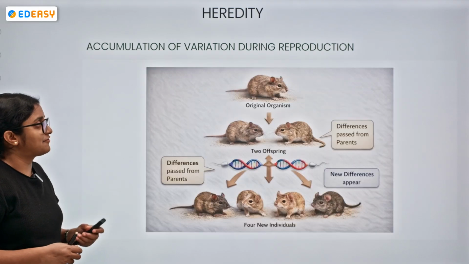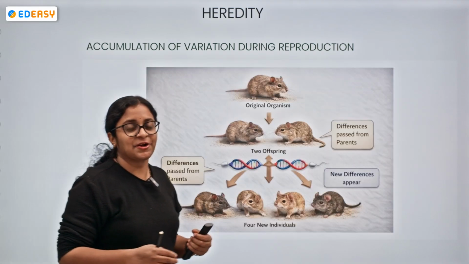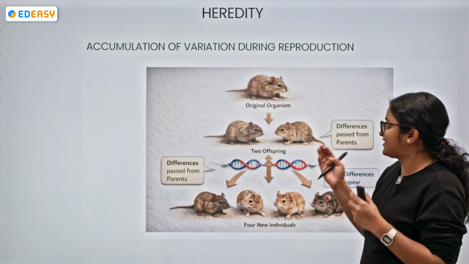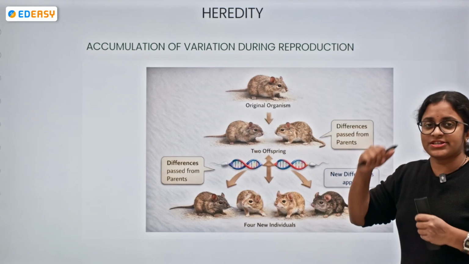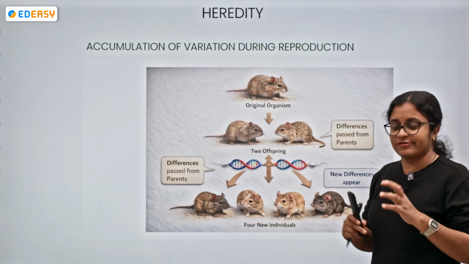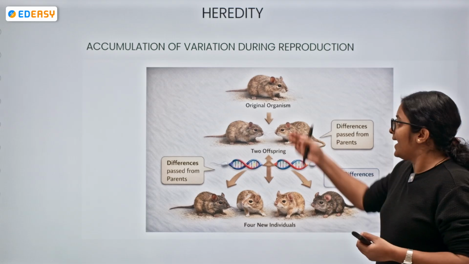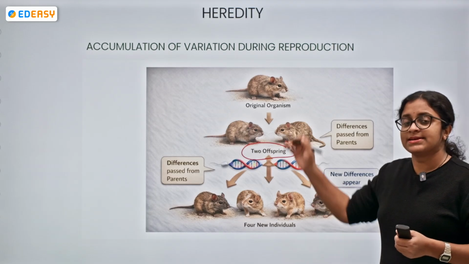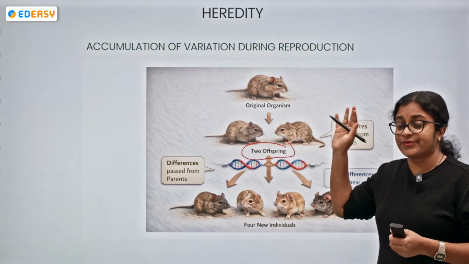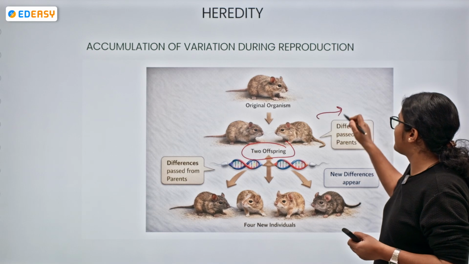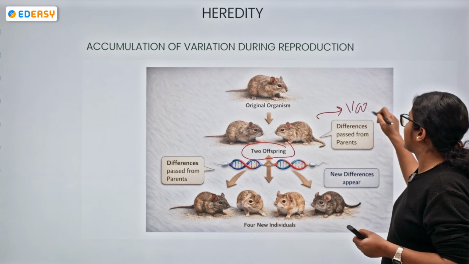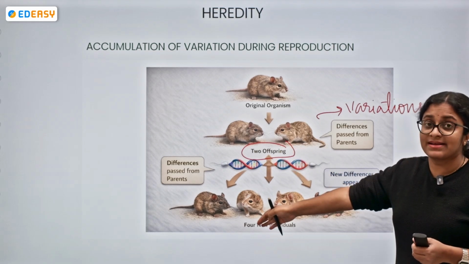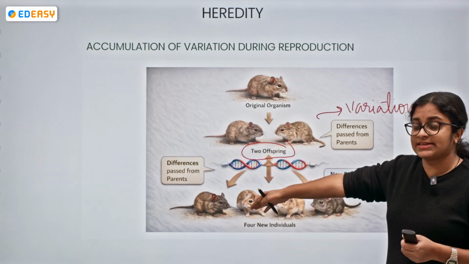Now, to explain the same thing, students, I have taken a small example of a cute little rat. Let's take one original organism undergoing sexual reproduction and giving rise to two offspring. Because of recombination of genes, some differences, or variations, have arisen, and these differences will be passed on to the generations.